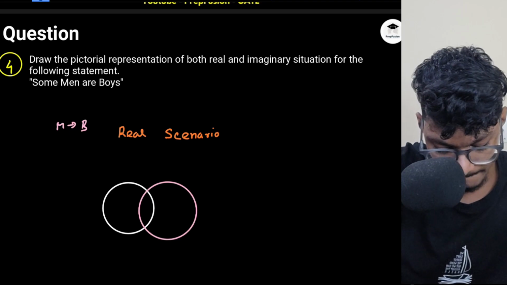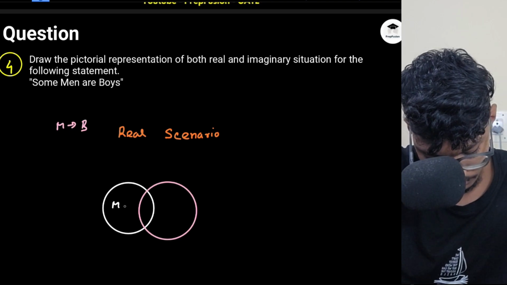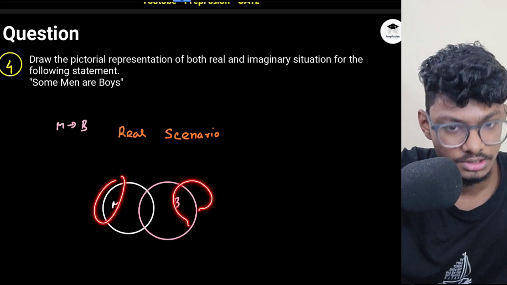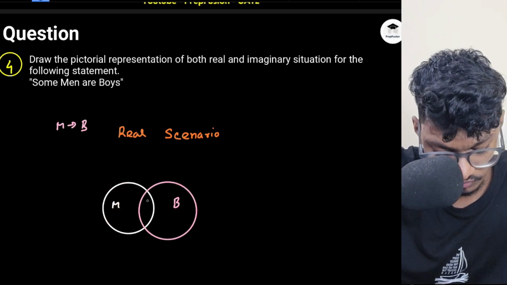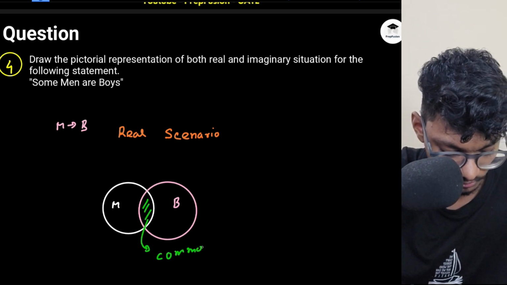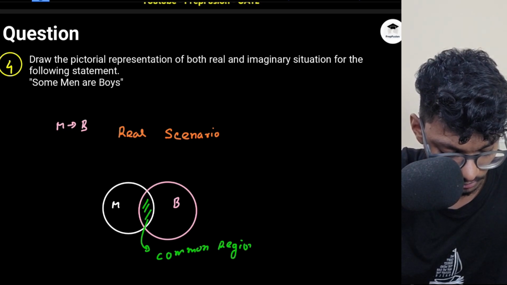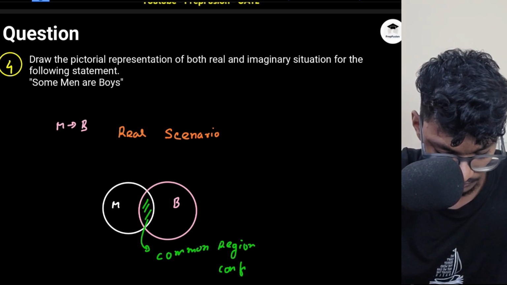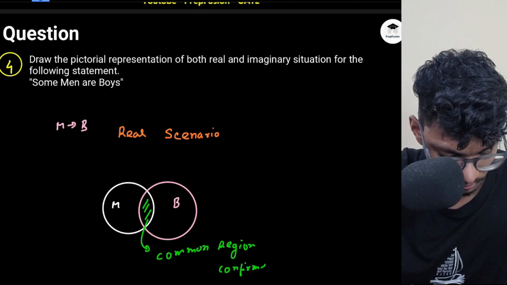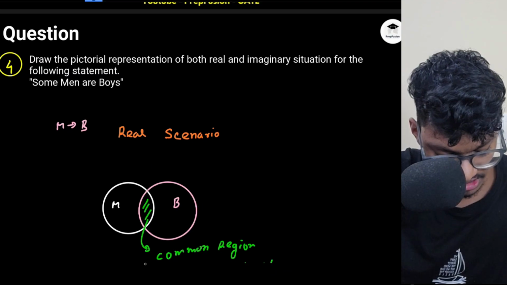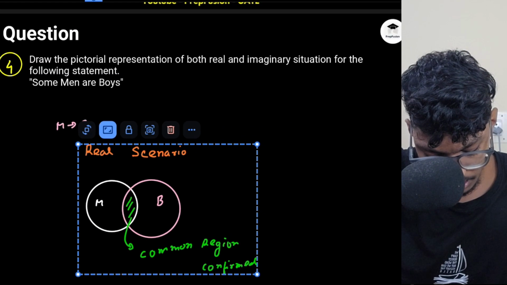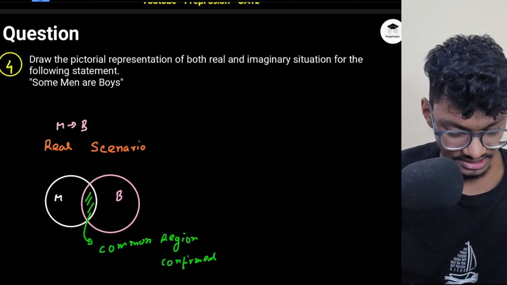Okay. So here I have men and here I have boys. Okay. So some men are boys. So what can I say is confirmed? I can say this region, the common region, is confirmed. So this is a real case. This is a general case that we think about, right? Whenever we say they have some common region, I think of this case. Now, what is the imaginary scenario?